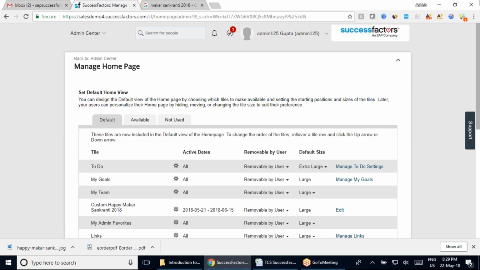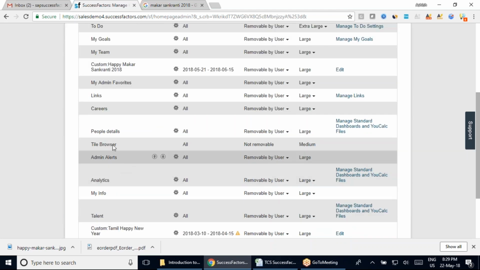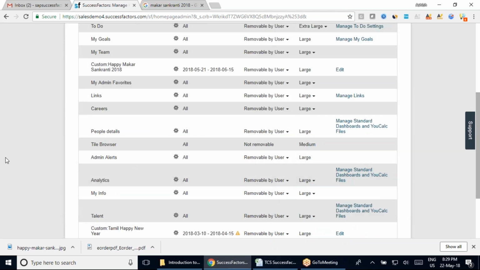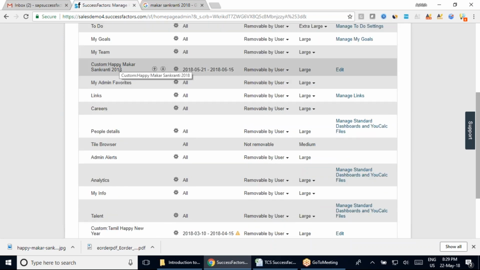Okay, first of all, Siddharth, you are working as an administrator, which means after these 2 months that we are going to spend together, you will be a doctor for SuccessFactors, right? So you are going to do it for everybody, because all these changes that you are doing will be for everybody. That's the one thing. Second, the answer to your question is, if you remember yesterday, when I was creating this Makar Sankranti, there was an option that came up, For a group.